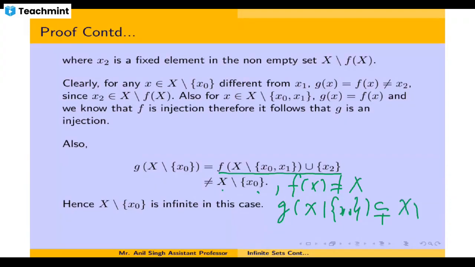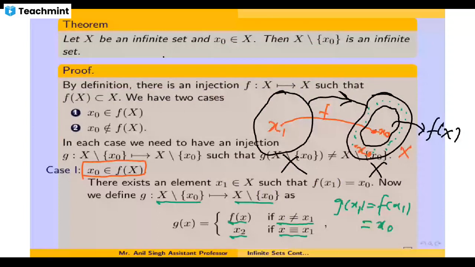And this proves that X minus x naught is an infinite set, because you have been able to construct an injection from this set to itself such that the range of that injection is properly contained inside it.